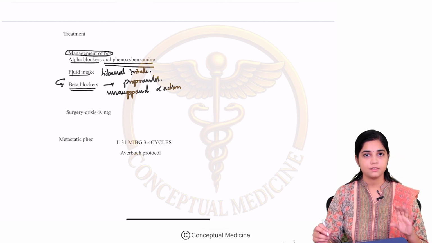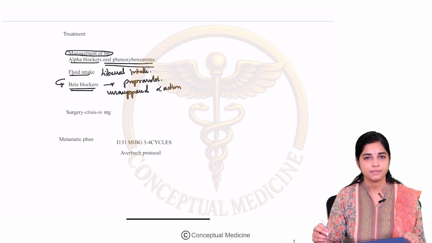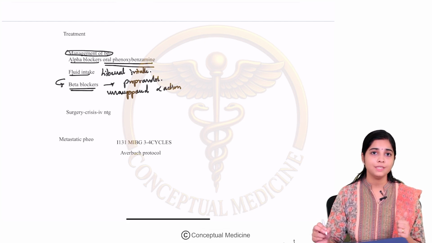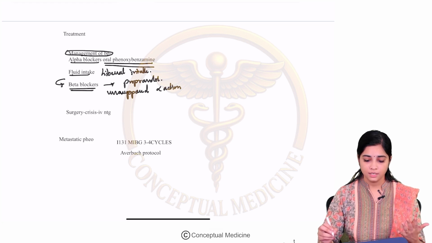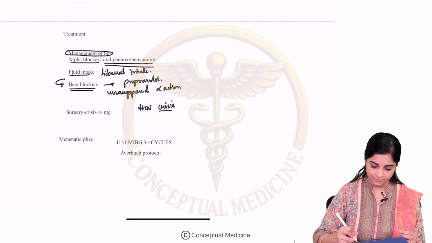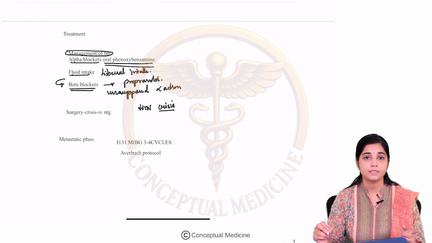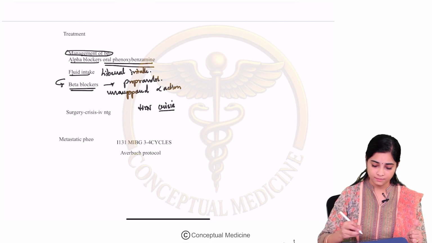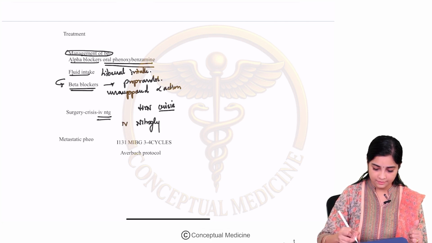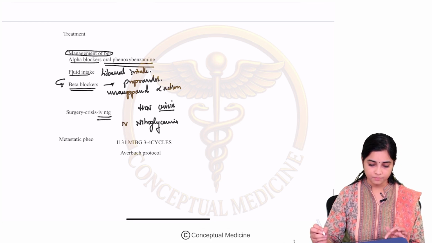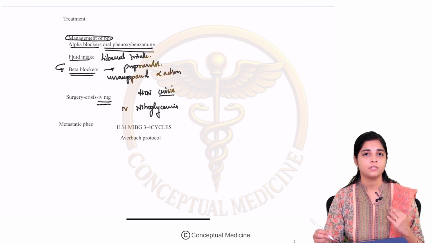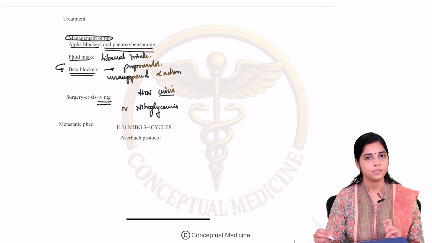Okay, so this is how you ensure that the patient's blood pressure is adequately controlled, and then you take them up for surgery. Now, during the surgery, when the surgeon is operating, sometimes you can precipitate a hypertensive crisis, and the drug of choice during a hypertensive crisis in this case is IV nitroglycerin. So if there is a hypertensive crisis during surgery, you give them IV nitroglycerin, NTG infusion.